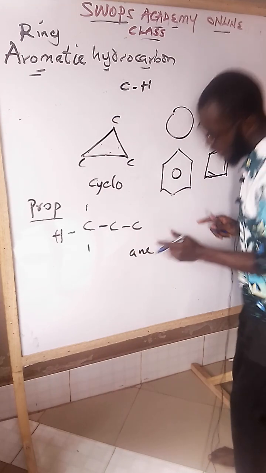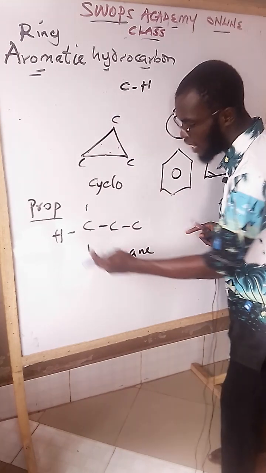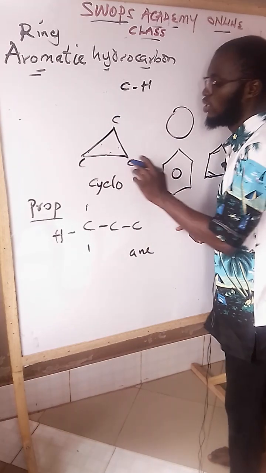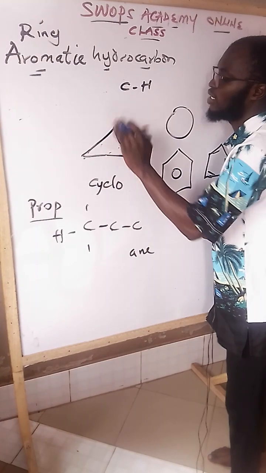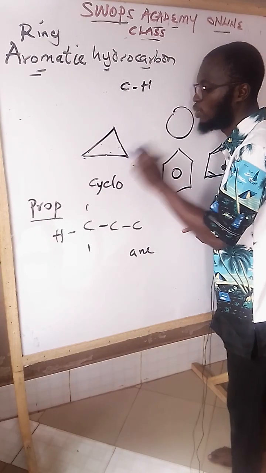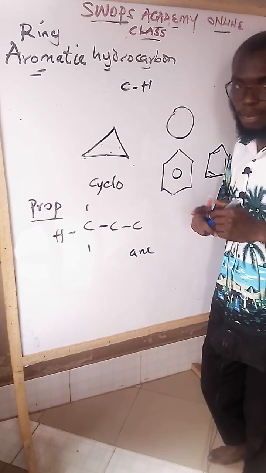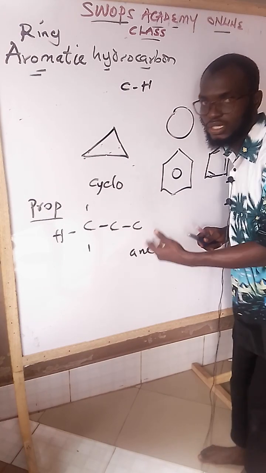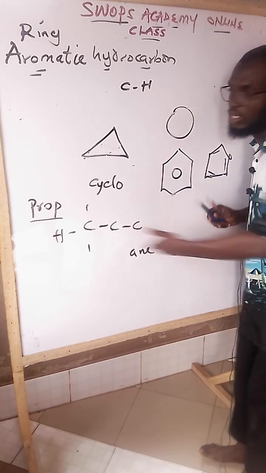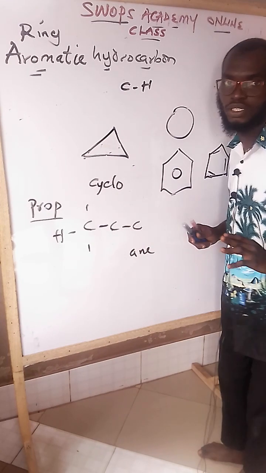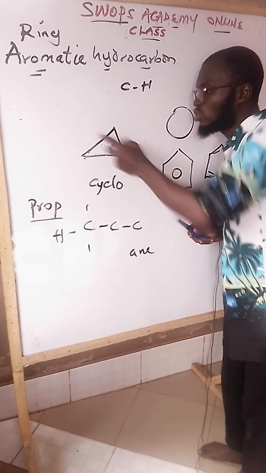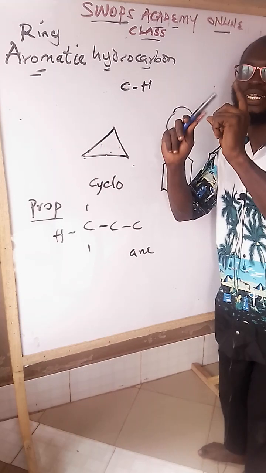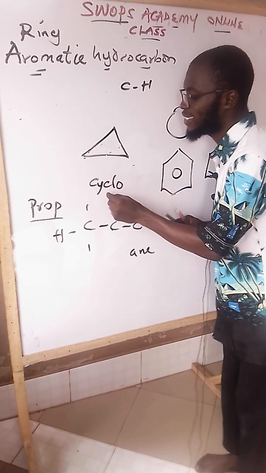The same thing. Check. This is different from this, though they have the same carbon. 1, 2, 3. This is also 1, 2, 3. So if I didn't signify it like this, know that this joint, this point, they are all carbon. But what differentiates this from this is that the carbon and hydrogen here are in a straight line or linear form. That's why we call it aliphatic. While this one is also 3 carbon, but the way the structure is arranged, it is cyclic but not ring. We call it cyclo.